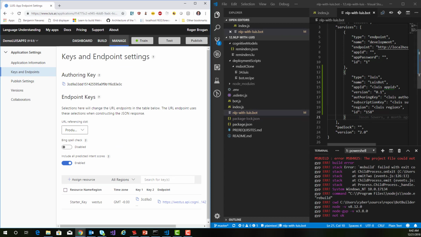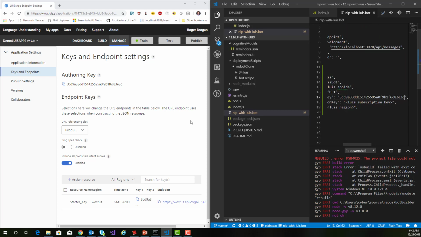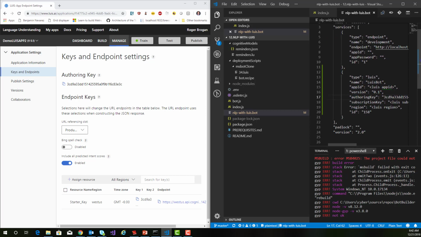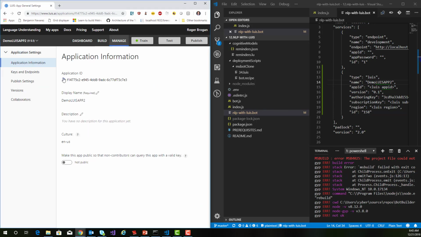So here's our authoring key. And the name of our app here is, and over here in application information is the application key. So let's put that over here in app ID.